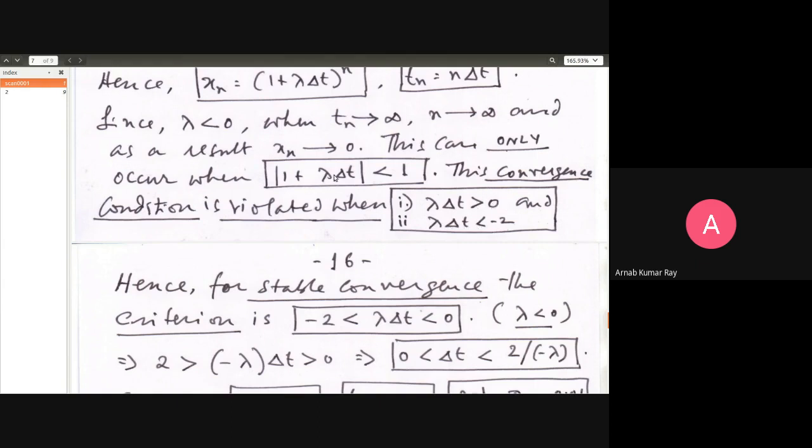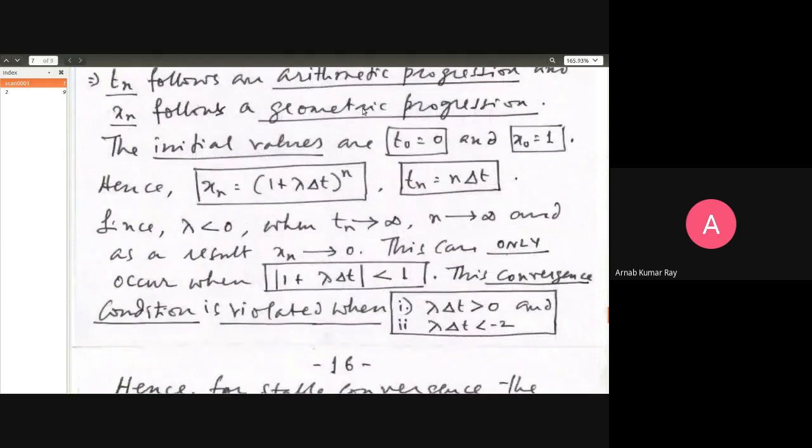Suppose you have got minus 3, which is less than minus 2. Lambda delta t is minus 3. 1 plus minus 3, what will it give you? It will give you minus 2. Minus 2 raised to higher powers, you'll get very large numbers, either with a plus sign or a minus sign.